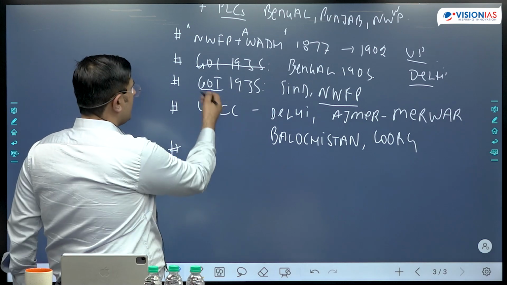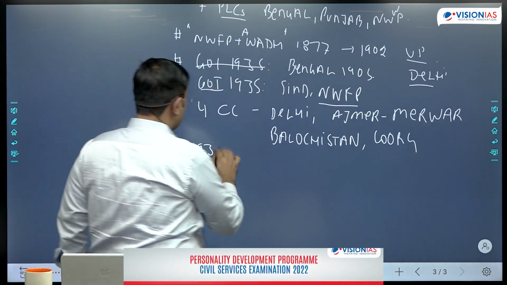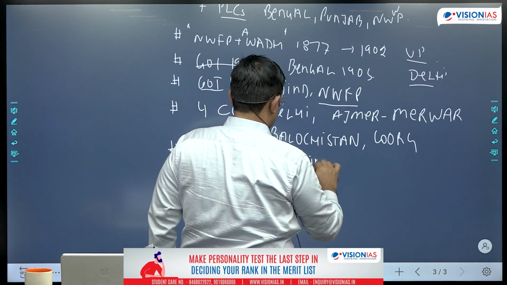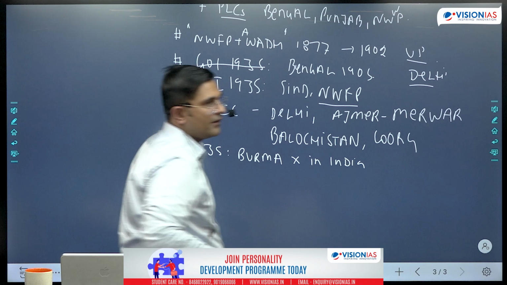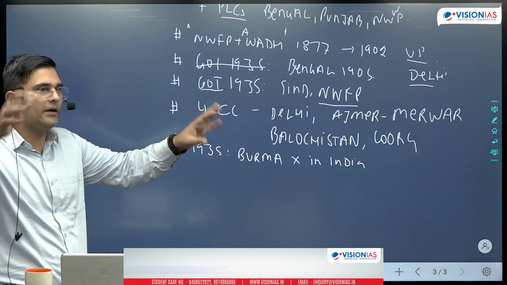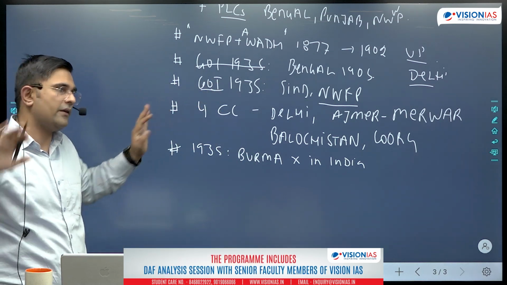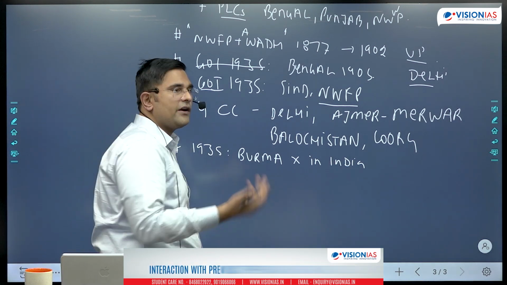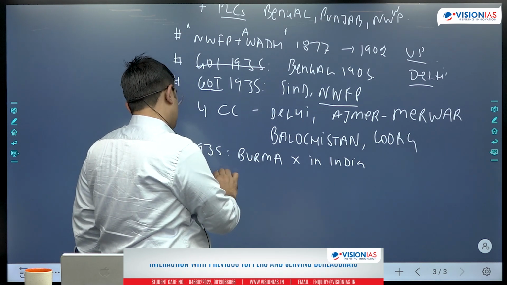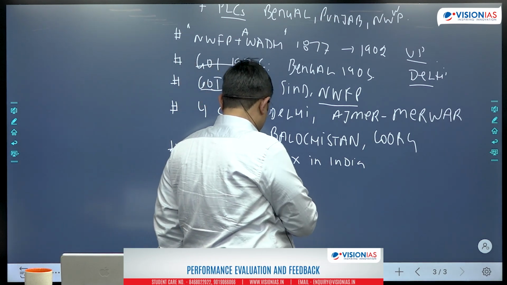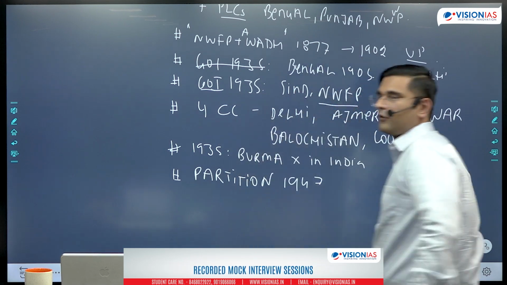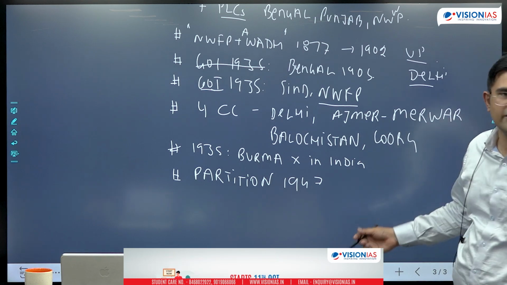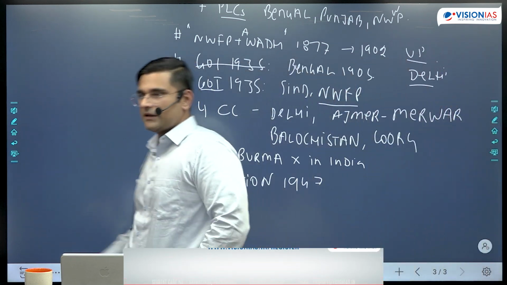Apart from this, in Government of India Act of 1935, Burma was separated from India for administrative purposes. This is also we study as part of regular, मतलब कोई भी कहीं पे भी आप पढ़ते हो, ठीक है, किसी भी किताब से पढ़ते हो, this point is there, right? And then you can talk about biggest territorial reorganization was, और ये किसी बच्चे ने नहीं लिखा होगा most probably, partition of 1947 because of communal forces, right? Division of the whole of British India into India and Pakistan.